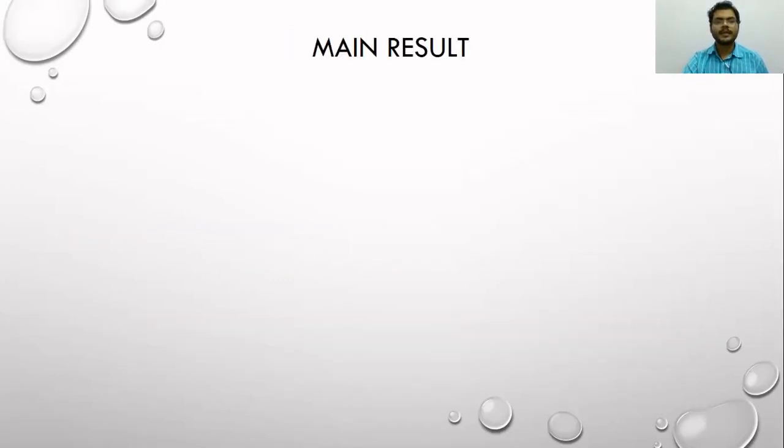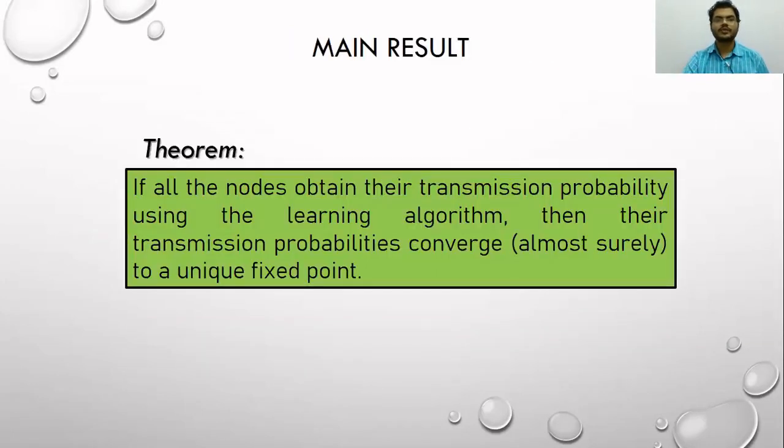Now coming to the main result, if all the nodes obtain their transmission probability using the learning algorithm that we just proposed, then their transmission probabilities converge to a unique fixed point with probability 1. Here this fixed point is unique, and it is also non-trivial. So it takes care of the number of nodes in the system and their transmission cost.